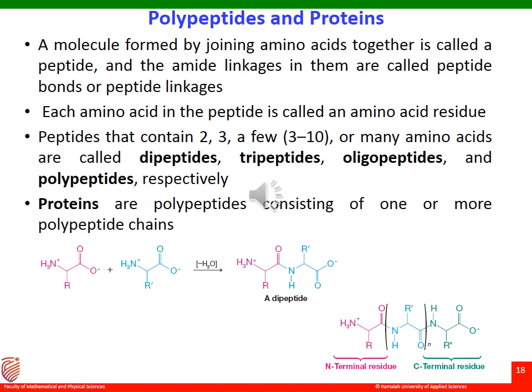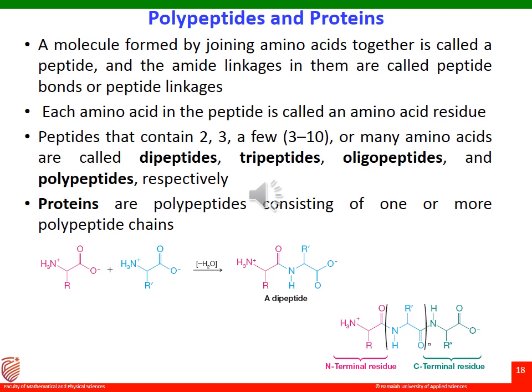Each amino acid in the peptide is called an amino acid residue. Peptides that contain two, three, or fewer, say up to 10 amino acids, are called dipeptides, tripeptides, oligopeptides, polypeptides. But when hundreds or thousands of amino acids are linked by peptide linkages, they are called proteins. So they are polypeptides consisting of one or more polypeptide chains.